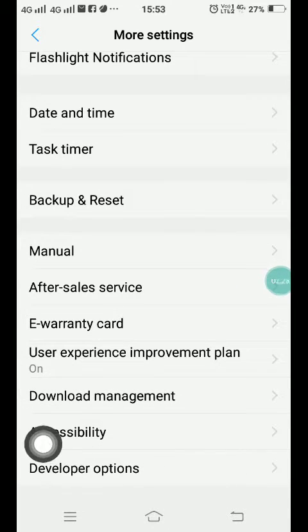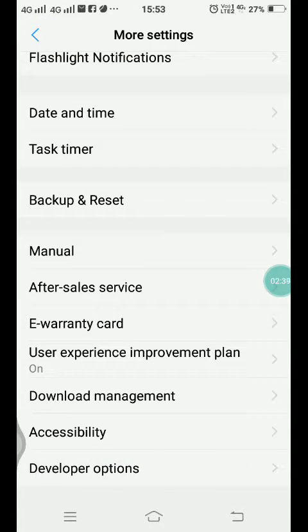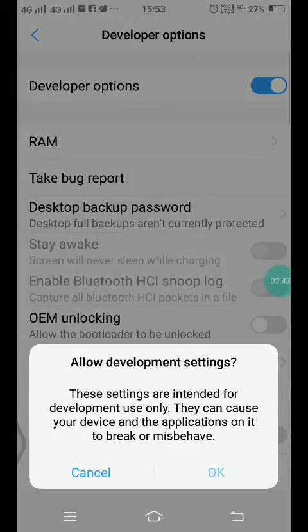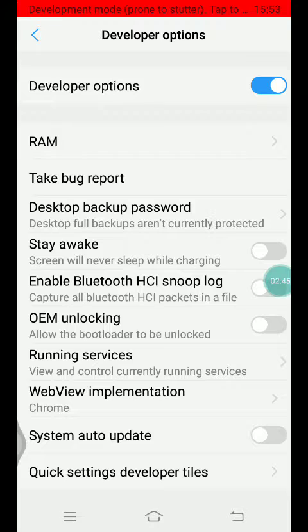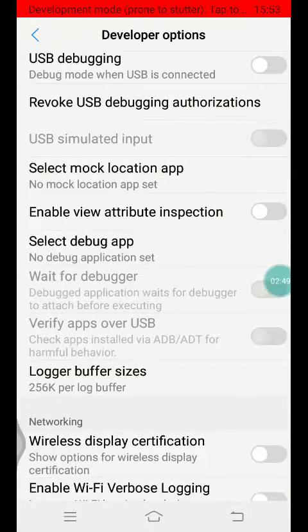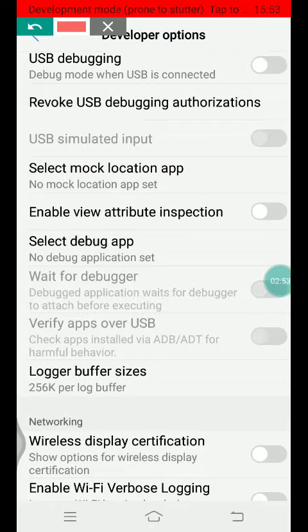See, the developer option is here. Open it, press, and turn on the developer option. Then I go down and you can get select mock location app.